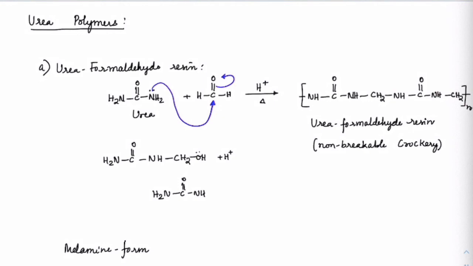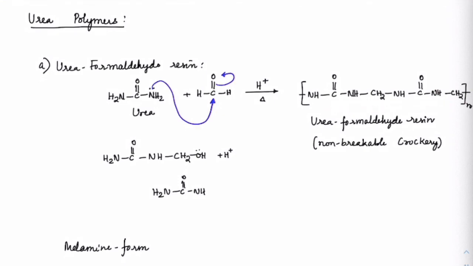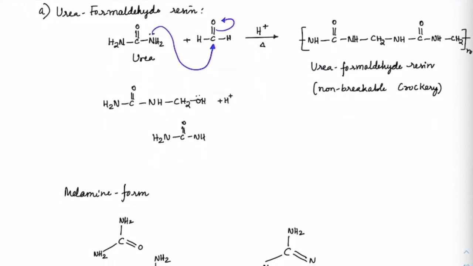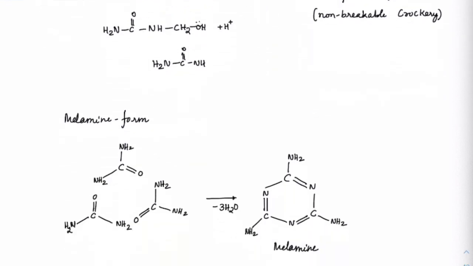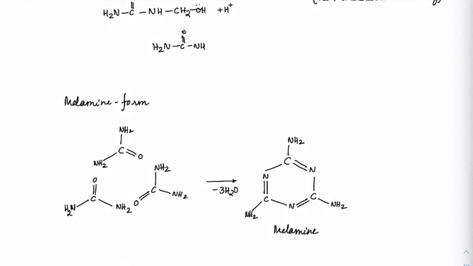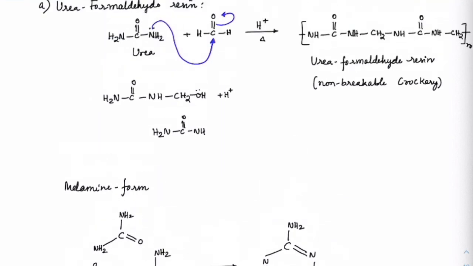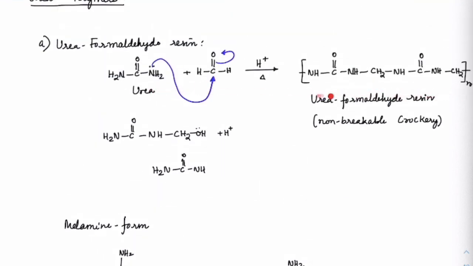So if you keep continuing here, we will get urea formaldehyde. Note this: when it comes to formaldehyde here, we can have two forms actually. One is a simple linear polymer, which is urea formaldehyde resin.